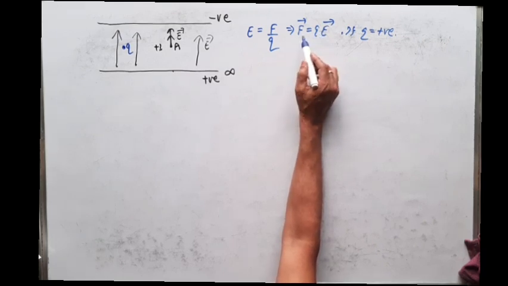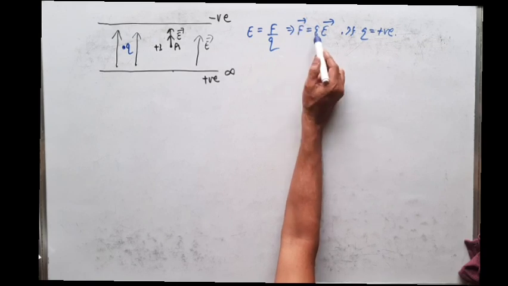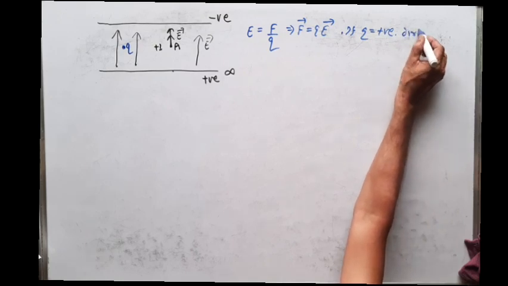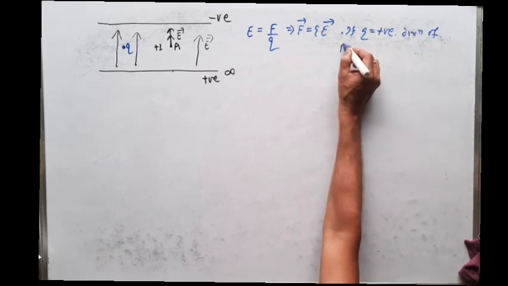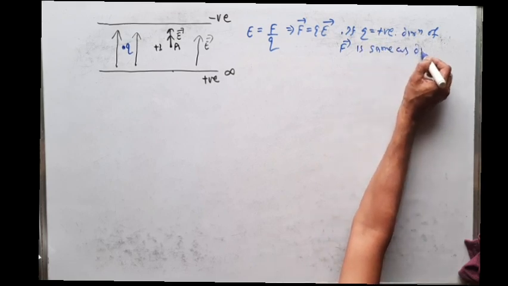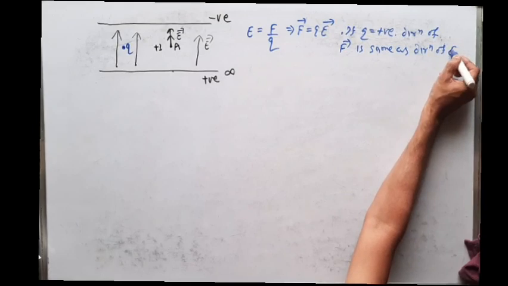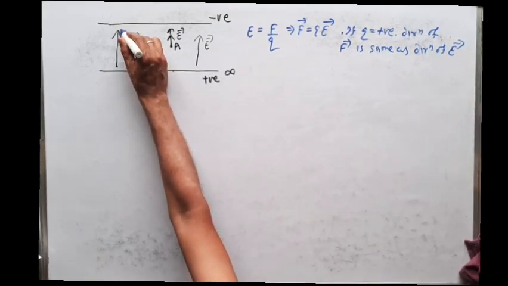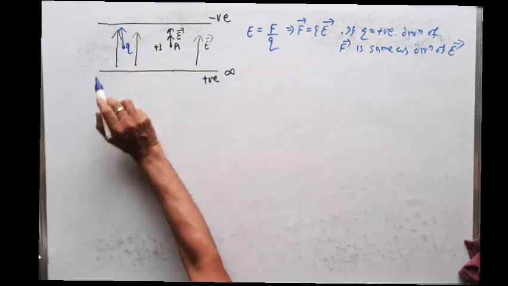We can say the direction of force is the same as the direction of electric field if the charge is positive. Now this Q charge will experience a force along the direction of the electric field.